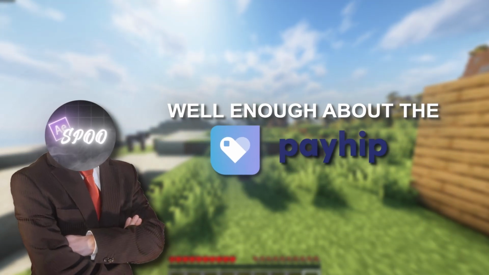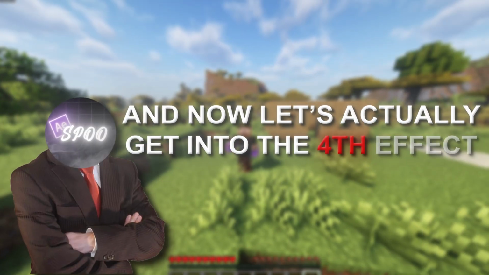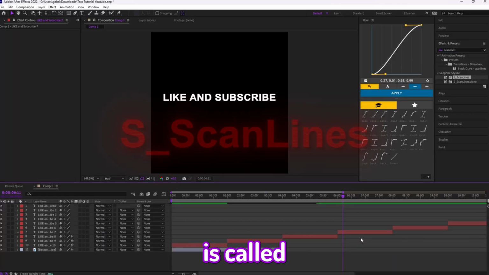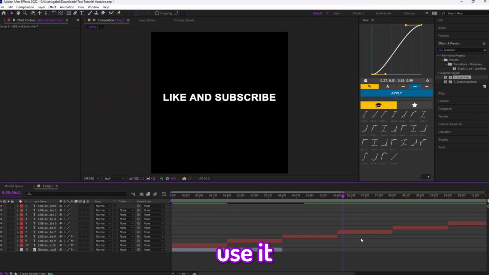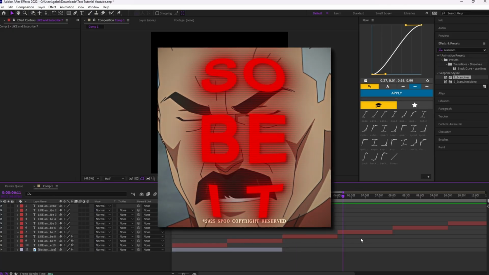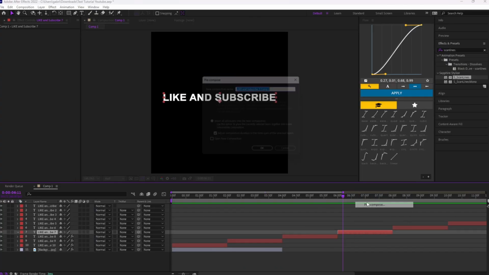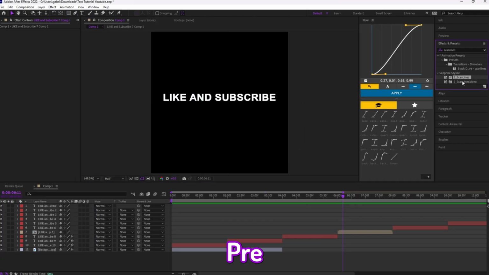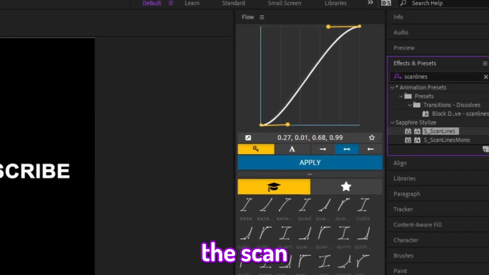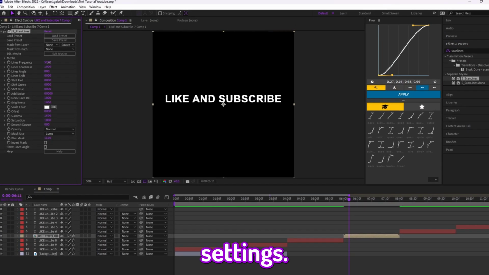Well, enough about the Payhip, and now let's actually get into the fourth effect. The fourth effect is called Scan Lines, and I use it in most of my edits, and it looks something like this. Scan lines basically give sort of a TV effect, and if you guys want it, then go ahead and follow what I do. Pre-compose your clips, add the scan lines effect, and copy my settings.